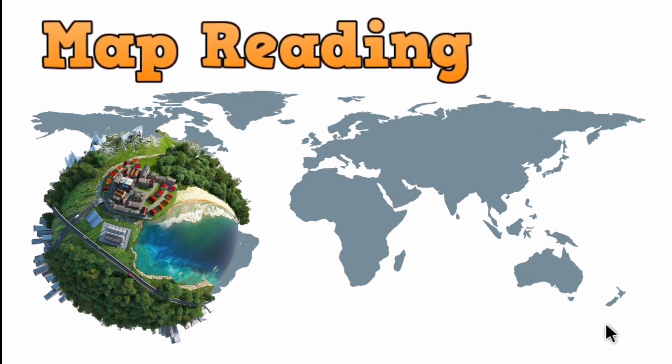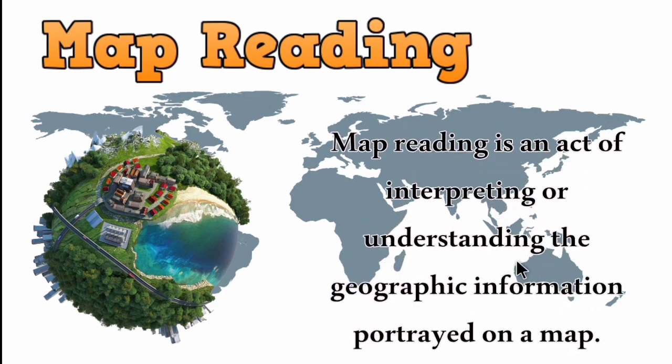Now let's see the definition for map reading. Map reading is an act of interpreting or understanding the geographic information portrayed on a map. Map reading means understanding the geographical signs portrayed on the map.